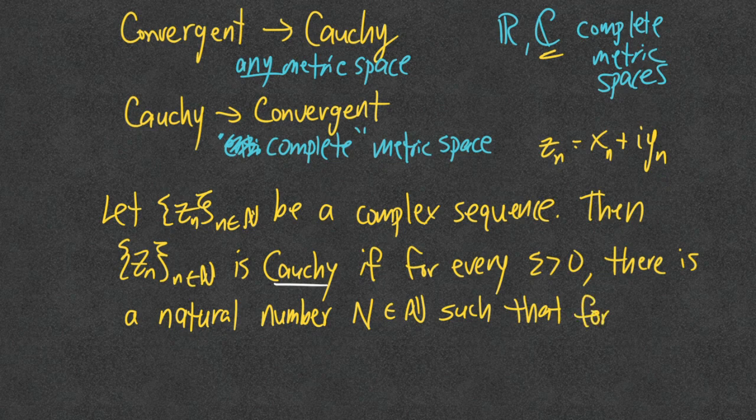for any two terms in the sequence, n and m, that both exceed the threshold, the difference between those specific terms is less than epsilon. So this is technically different from the definition of convergence. Why? Because the definition of convergence requires you to know in advance what the sequence is converging to.